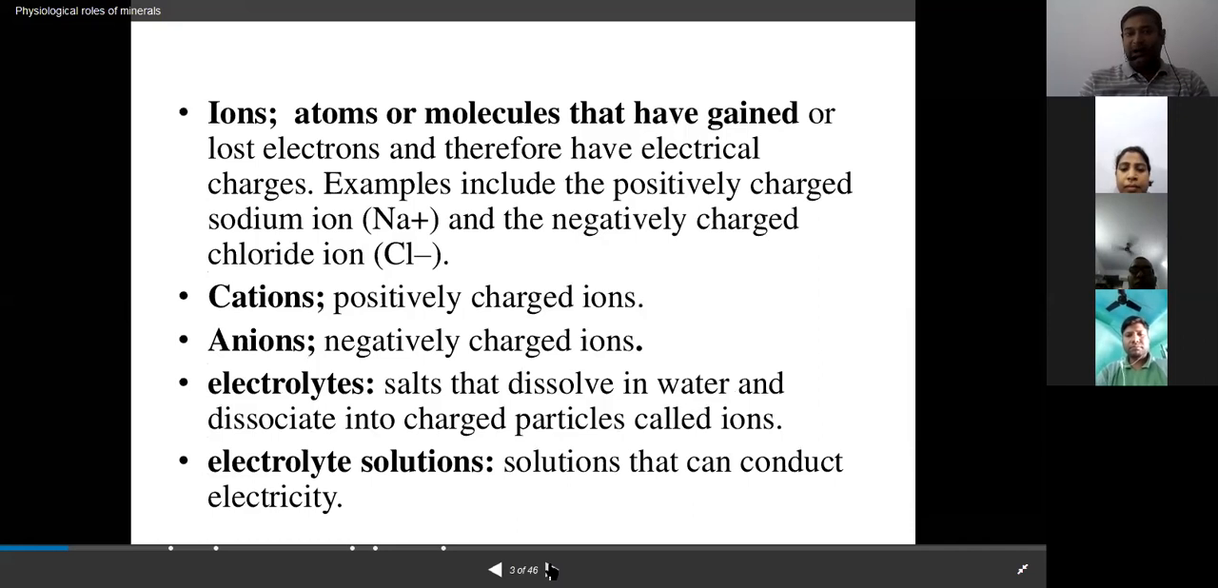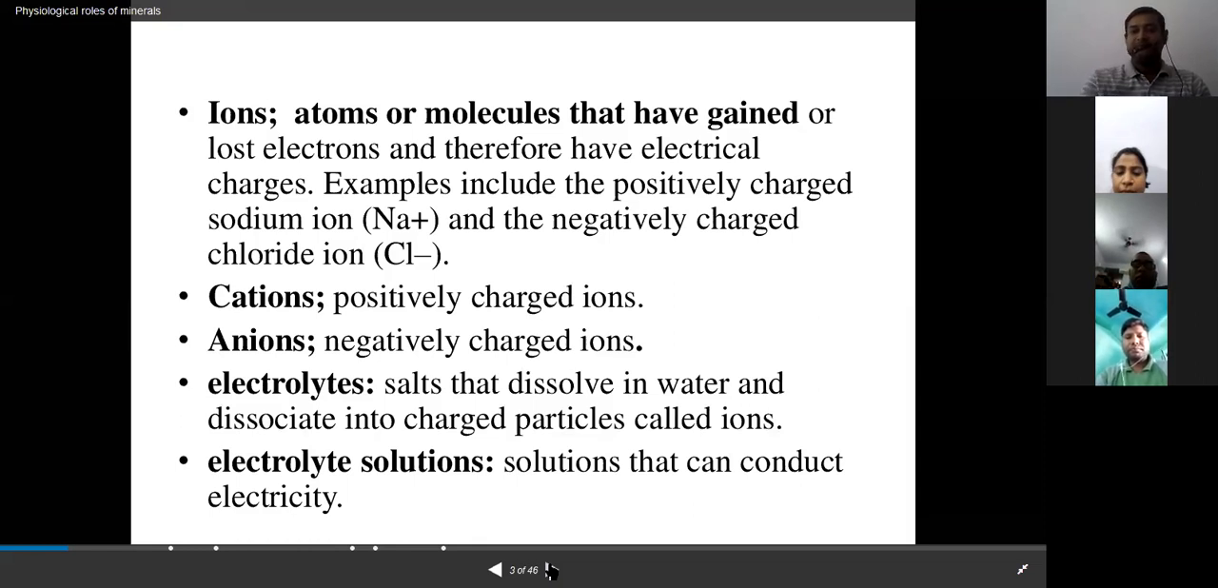Ions are also there, atoms which lost electrons and therefore have some electrical charge in them, basically sodium and chloride. Also the terms cations and anions. Cations stand for the positively charged ions and anions stand for the negatively charged ions. Electrolytes are also there, the salts that dissolve in water and dissociate into charged particles that are called ions. Electrolyte solutions are the solutions that can conduct electricity.